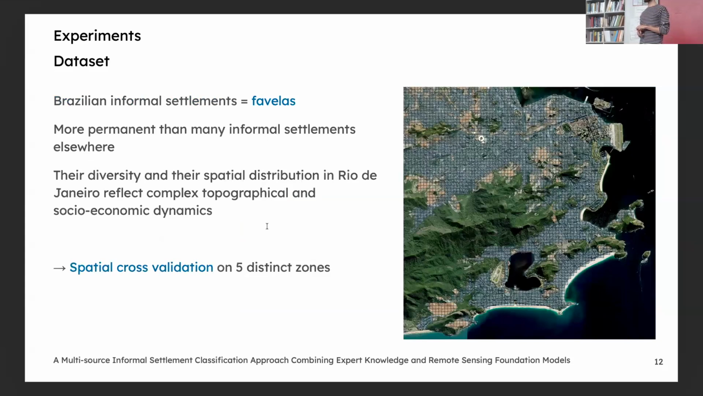To assess the generalizability of our approach, we perform spatial cross-validation across 5 distinct zones. So here is a subset of one of the 5 zones. So you can see formal cells in blue, informal cells in orange. And then we perform multiple runs of spatial cross-validation.